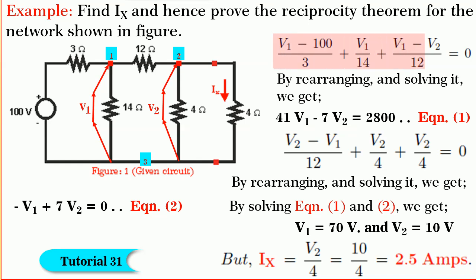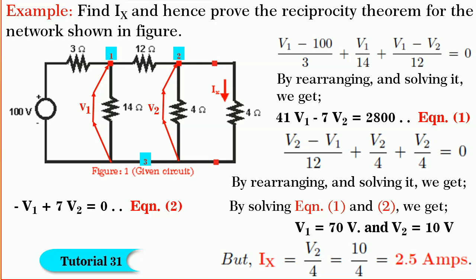By writing Kirchhoff's nodal equation for node 1, we get (V1 minus 100) divided by 3 plus V1 divided by 14 plus (V1 minus V2) divided by 12 is equal to 0. By rearranging and solving, we get 41 V1 minus 7 V2 is equal to 2800. Let it be equation 1.